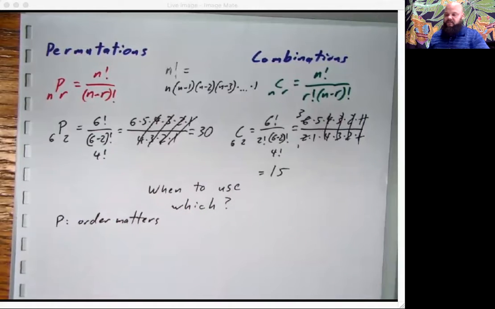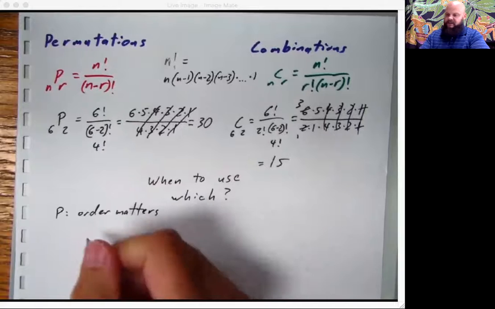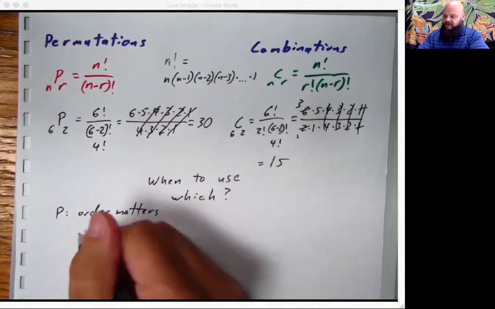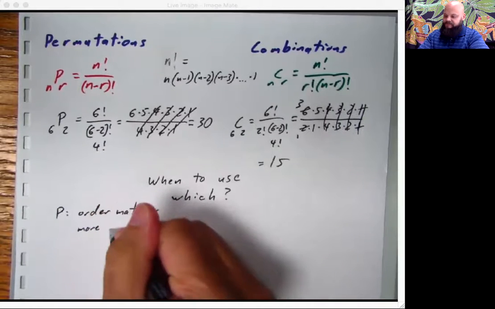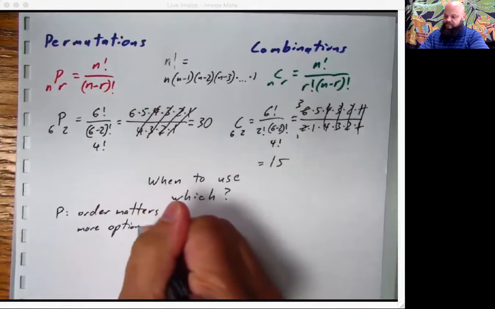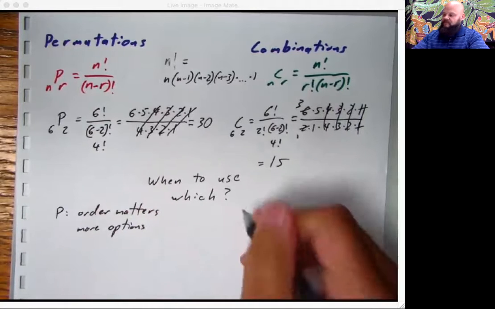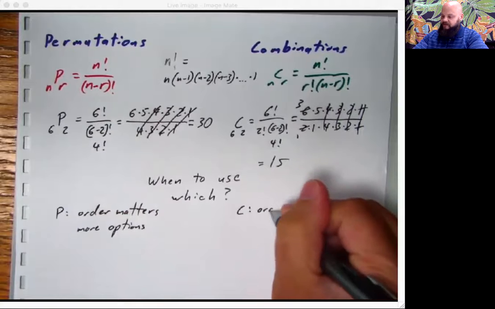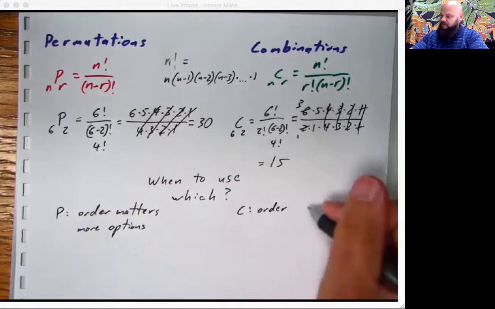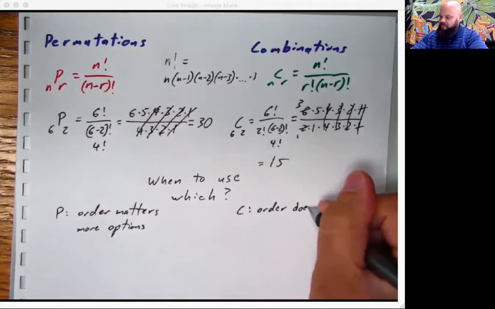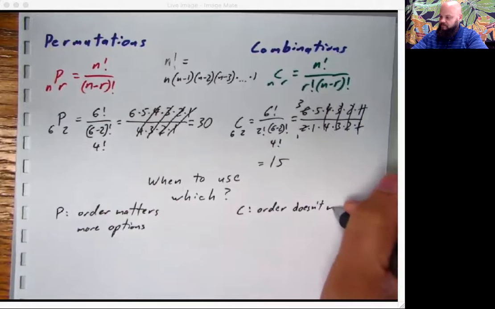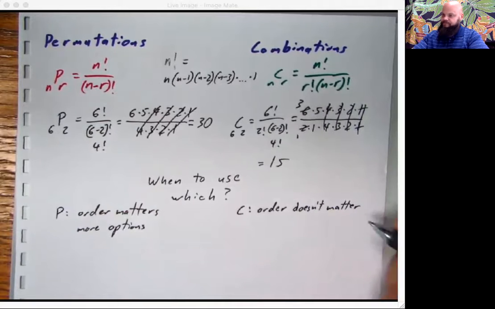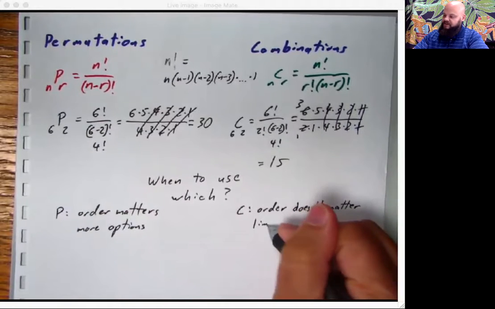In just a second, I'll go over exactly what that means, but in a shorter way, it means that we're going to get more options. Versus with combinations, order doesn't matter, and it limits your options.